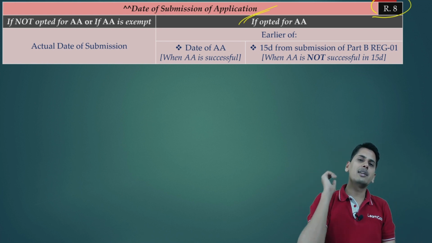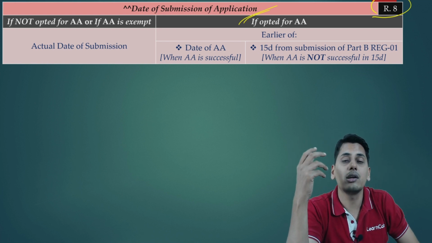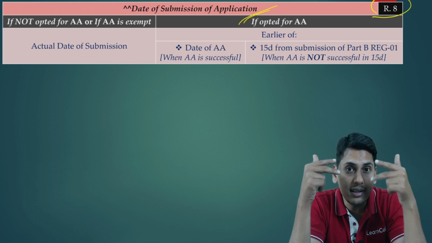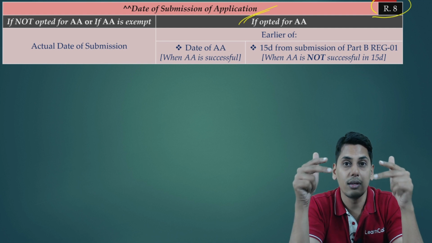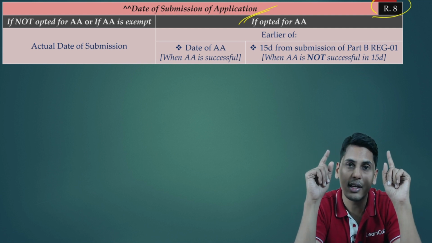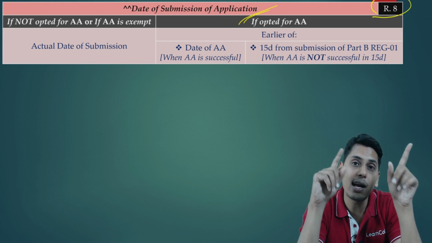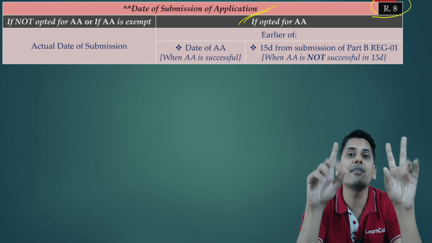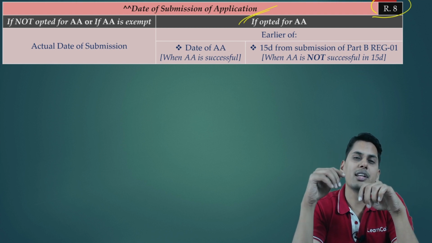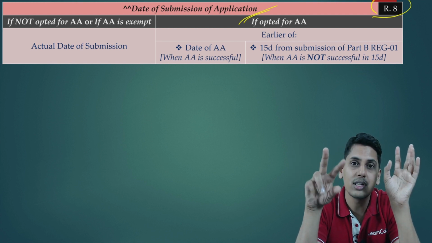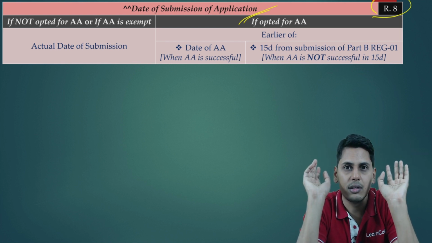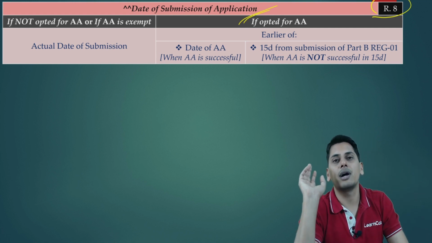Friends, why are we discussing so much about date of submission of application? Because the reaction time which is available with the officer is going to be counted from the date of submission of application. Aadhaar authentication opted and successful, or Aadhaar authentication exempted: 3 working days from the date of submission of application. Aadhaar authentication not opted, or opted but failed: reaction time available with the officer is 21 days from the date of submission of application.